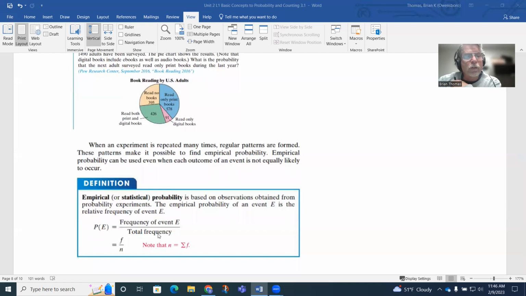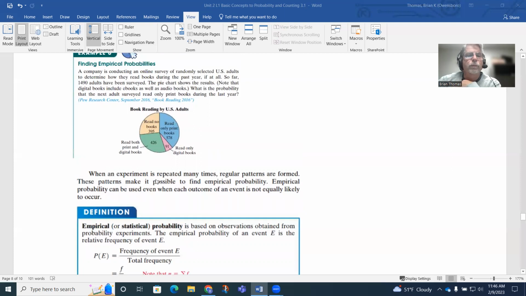So it looks awful familiar to classical probability, except now the information is coming from observations. We're collecting the data a little bit differently. But notice how we have the frequency of the event divided by the total frequency. So we've heard those words before.